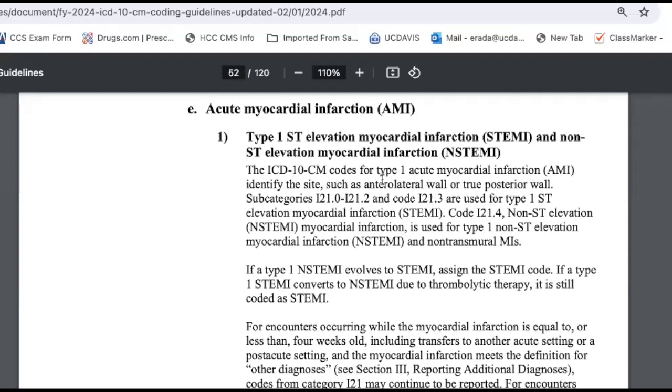The ICD-10-CM codes for type 1 acute myocardial infarction, AMI, identify the site such as anterolateral wall or true posterior wall. Subcategories I21.0 to I21.2 and code I21.3 are used for type 1 ST elevation. Code I21.4, non-ST elevation myocardial infarction, is used for the type of non-ST elevation myocardial infarction and non-transmural MIs.